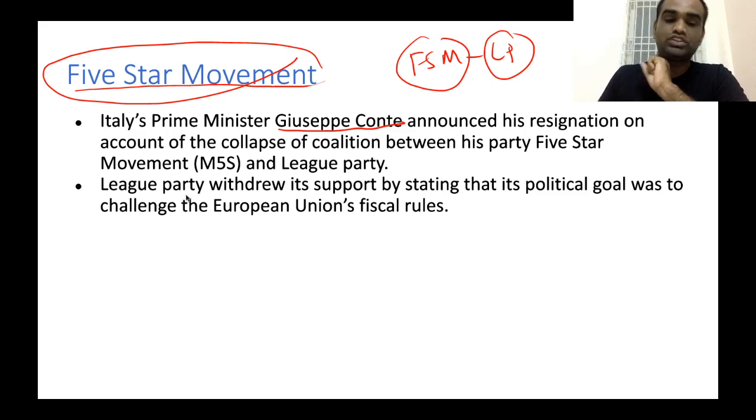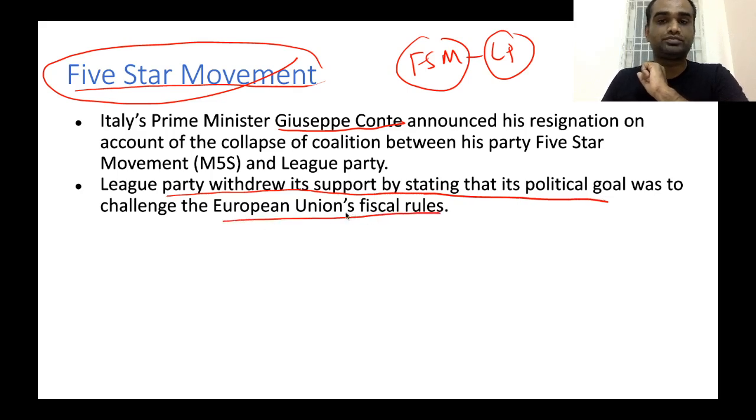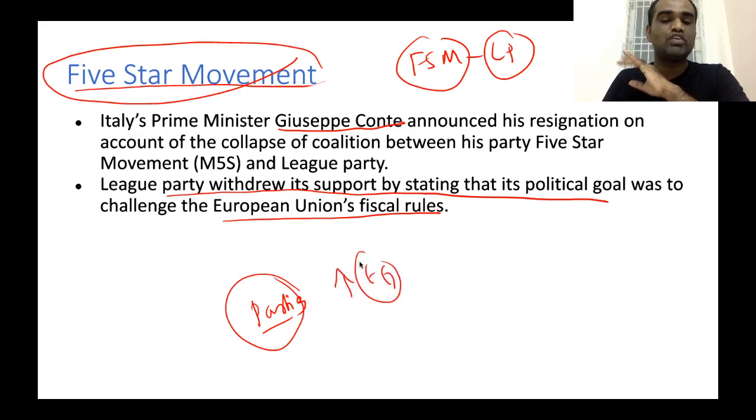Now, in August 2019, the League Party withdrew its support, stating that its political goal was to challenge the European Union's fiscal rules. Clear? This clearly shows that there are a number of parties on the rise in European governments which are increasingly challenging the status of the European Union, and the League Party is one such party challenging the European Union's fiscal rules. Now, what is the problem with the European Union's fiscal rules?